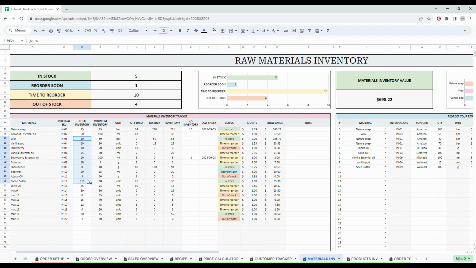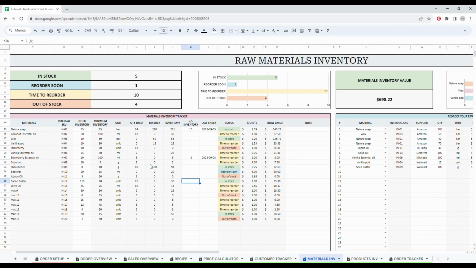So when you get this spreadsheet, you will have to do a little homework to go look at your material and just count how much you have at the beginning. This way, the spreadsheet will be able to make some calculations and let you know the status of your inventory. Later on, you also have the possibility to adjust your real inventory with the plus and minus column, and you can add a date to know, for example, if you have to do your inventory every month. You also have some space for notes.